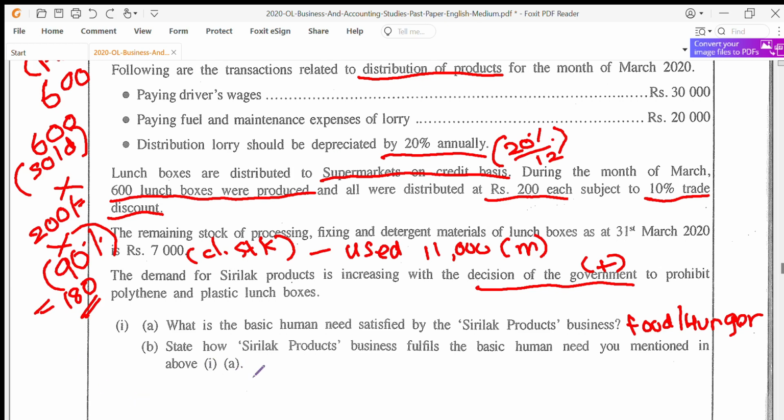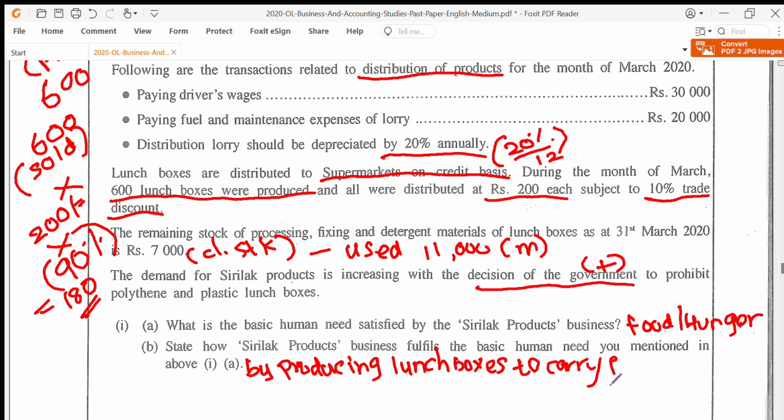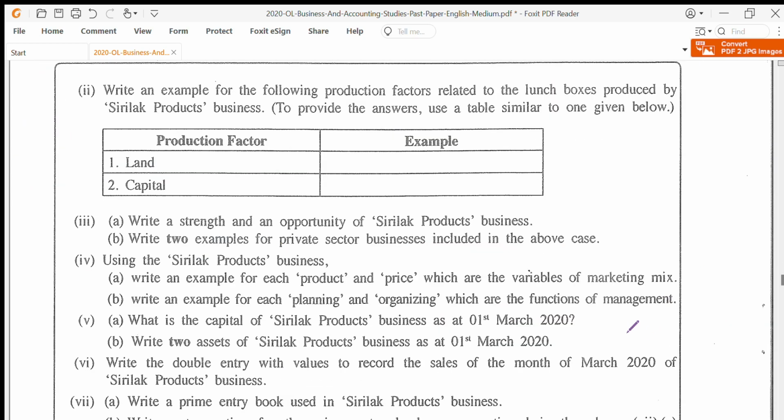By producing lunch boxes to carry food. That's how they are meeting the basic human need for food. Let's move on to the next question.